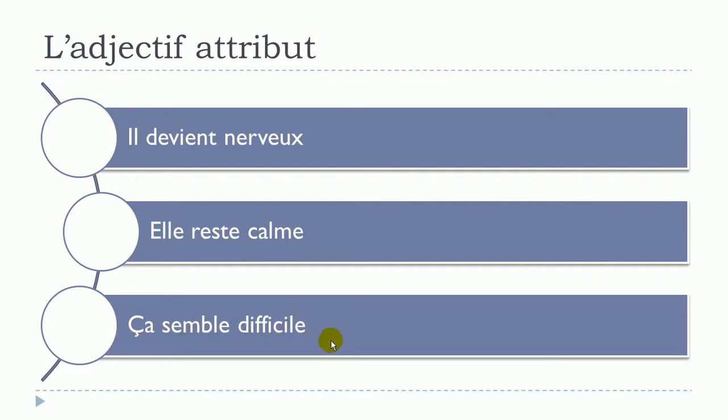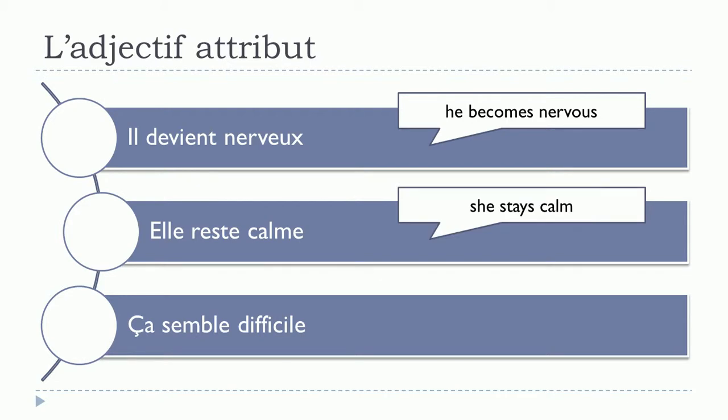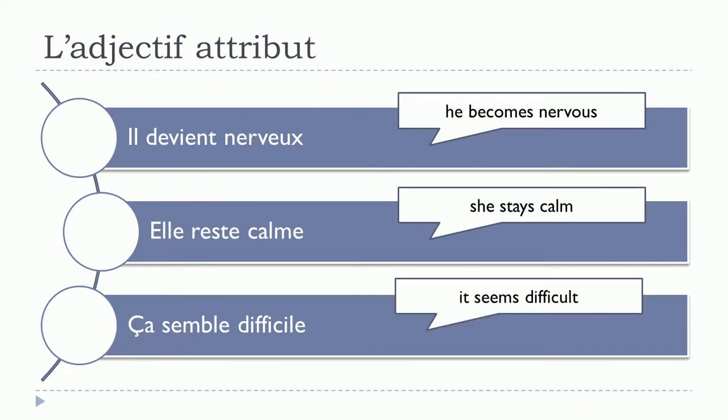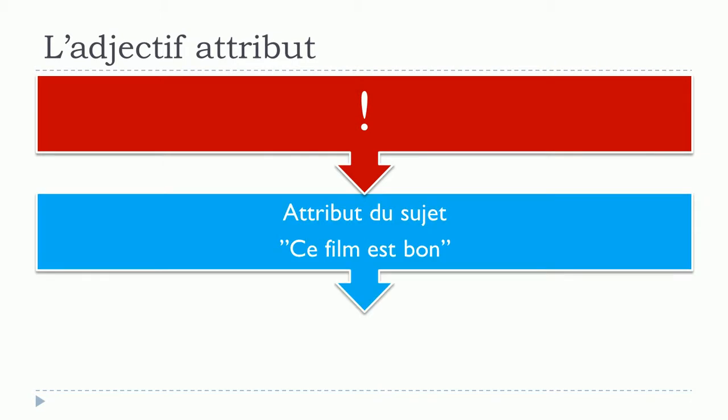So in these cases, even if we don't have être, as I said in the introduction, we've got other verbs: devenir, to become, rester, to stay, and sembler, to seem. In these cases also, you will introduce some adjectives after, and these adjectives will be what we call adjectif attribut. So let's see now the translations. Something that you should remember.